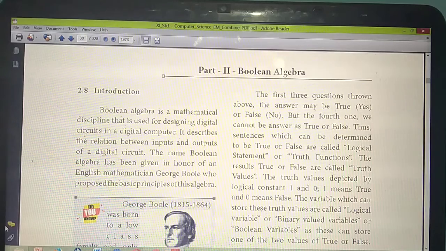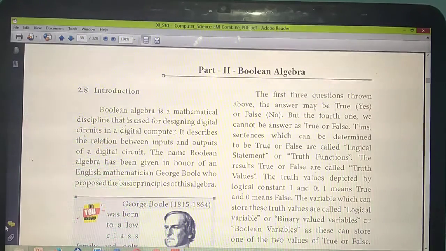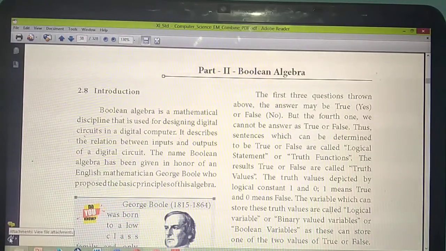No. Why? If you take the switch and the fan, what is the relationship between them? The switch and the fan are connected through electrical cables or wires, isn't it? If you switch on, the current will pass through the cable and the fan will run. So the input is the switch, the output is the fan. Likewise, each digital circuit will have some input as well as some output, and between this input and output some relation is there. Similarly, how the fan works: if you turn on the switch, the current flows through this wire to the fan.